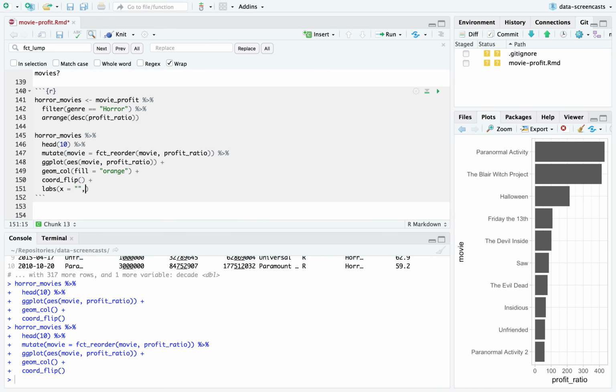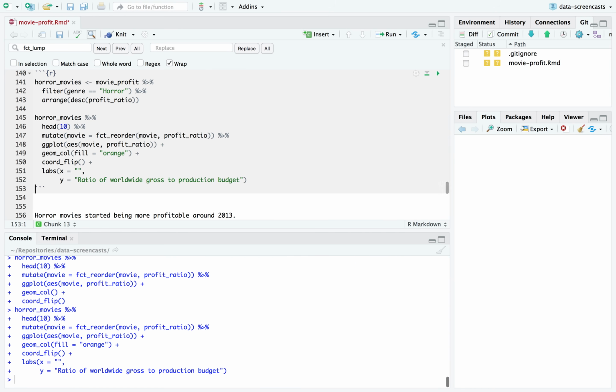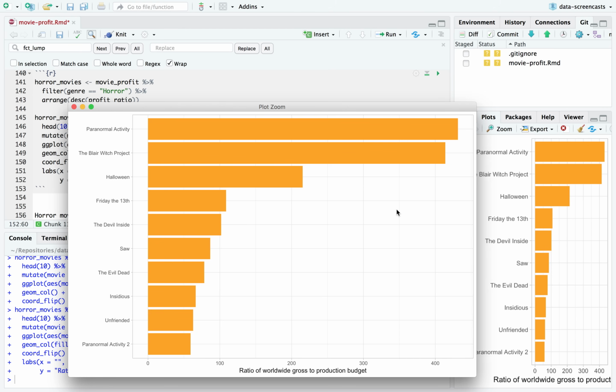And I usually don't, I say ratio of, let's make this a blog post ready graph of worldwide gross to production budget. Is that a spooky orange? It's not the most spooky orange, but it'll do.